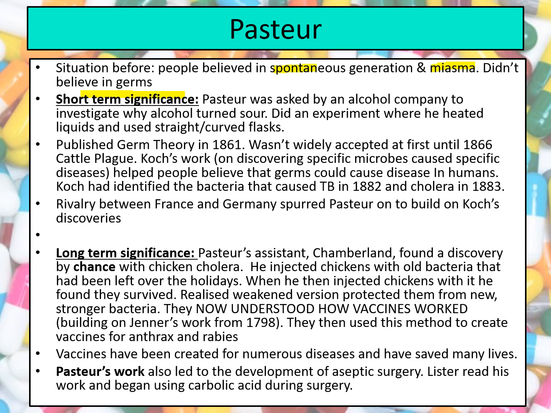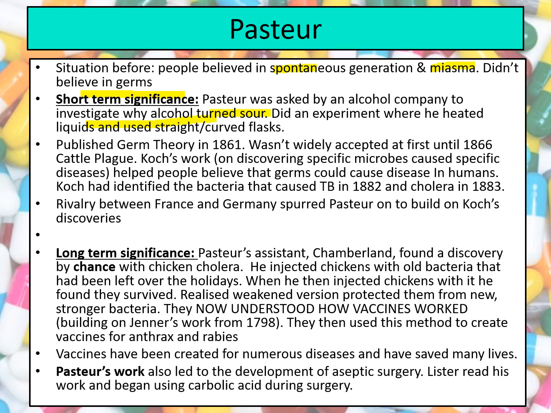So first of all, he was asked by an alcohol company to investigate why their alcohol turned sour. He did an experiment where he heated liquids and then used straight and curved flasks to try and prove that sometimes there was bacteria in the air that could then infect a certain liquid. So the ones where he heated the flask and then left a curved tube, the alcohol itself was fine and didn't go off, and the ones where he heated the liquid and then left them in a straight flask grew lots of bacteria as a result of the bacteria in the air.